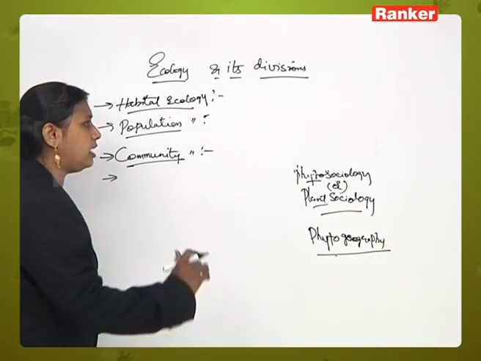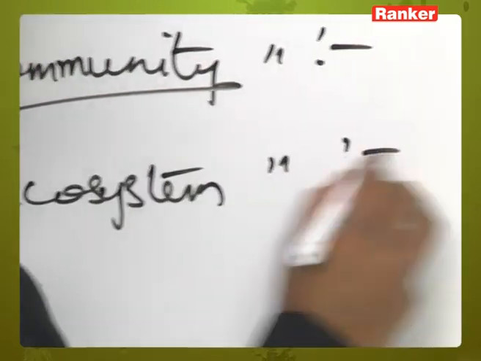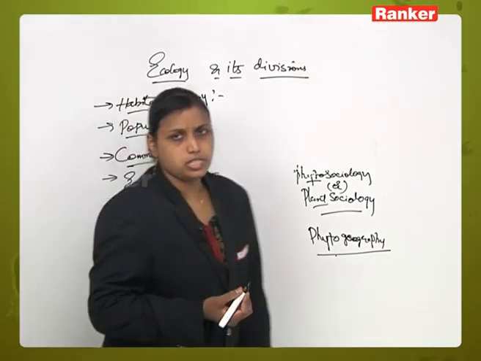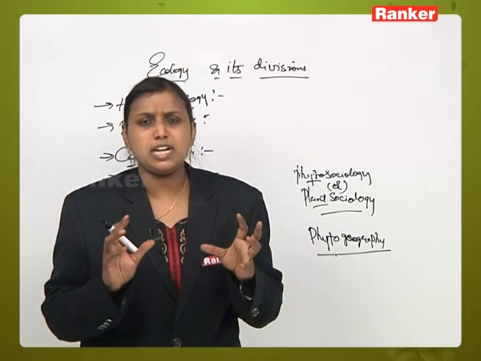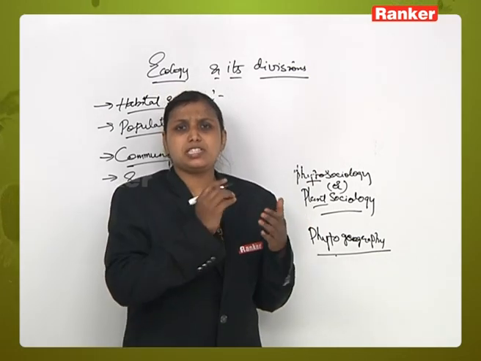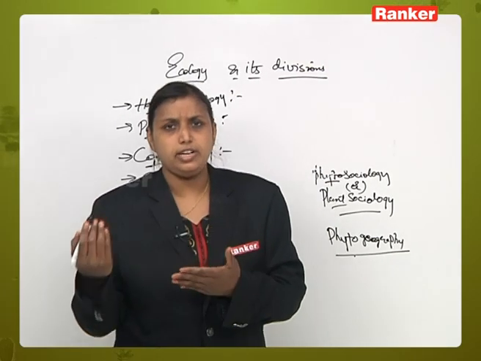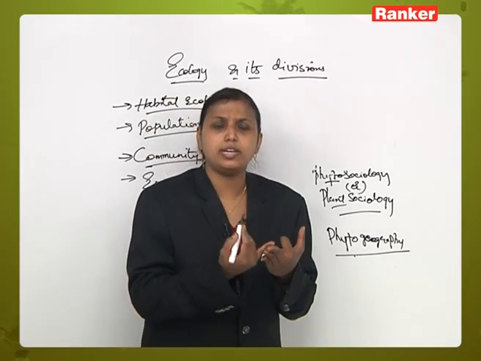Next one is ecosystem ecology. An ecosystem is a segment of nature which is considered a structural and functional unit. We have different ecosystems for different aspects of nature, like forest ecosystem, water ecosystem, pond ecosystem.